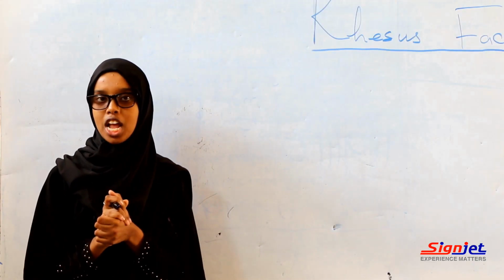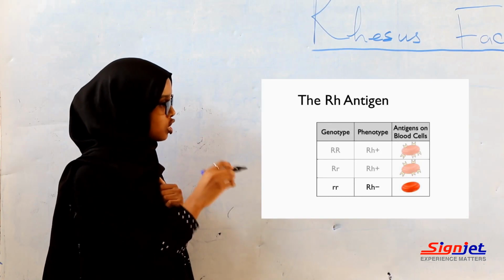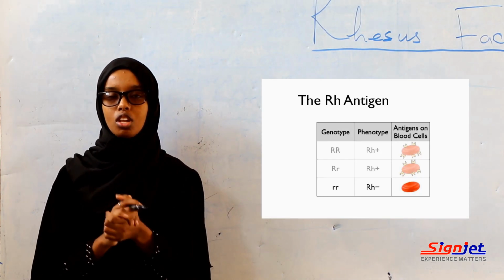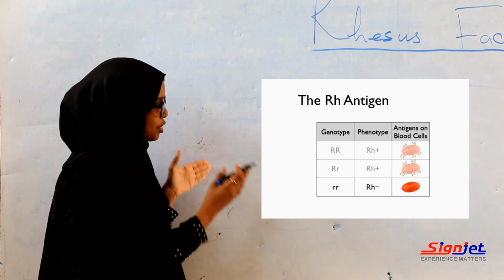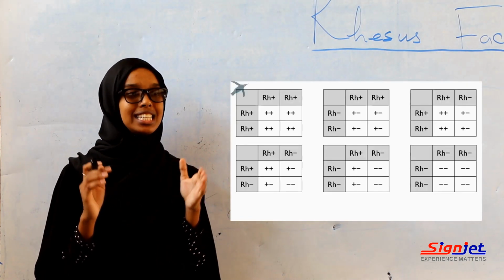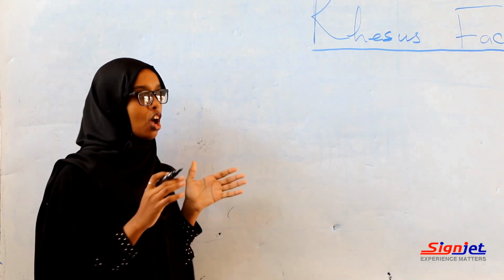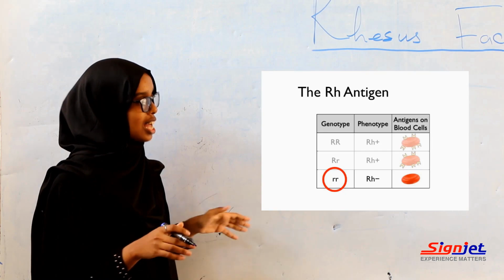So, inheritance of Rhesus factor. Inheritance of Rhesus factor is controlled by 3 pairs of genes carried on 1 pair of chromosomes. The dominance of one of these 3 pairs of genes leads to the formation of the Rhesus factor, and the person will become Rh positive, whereas all Rh negative individuals are recessive.